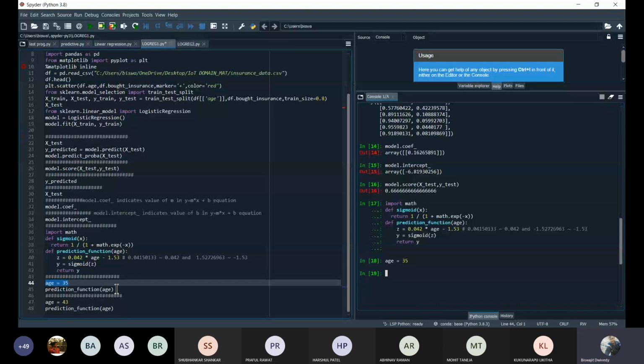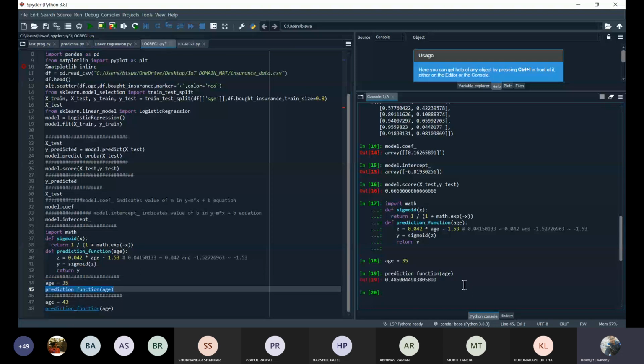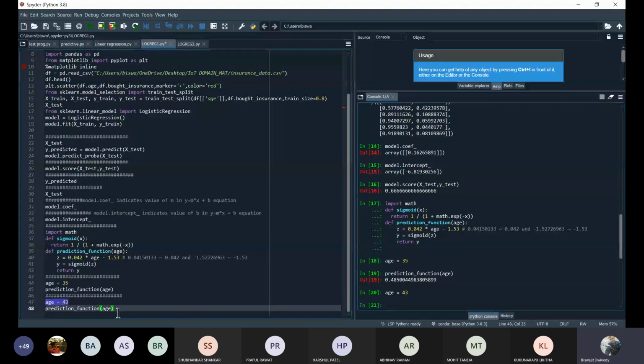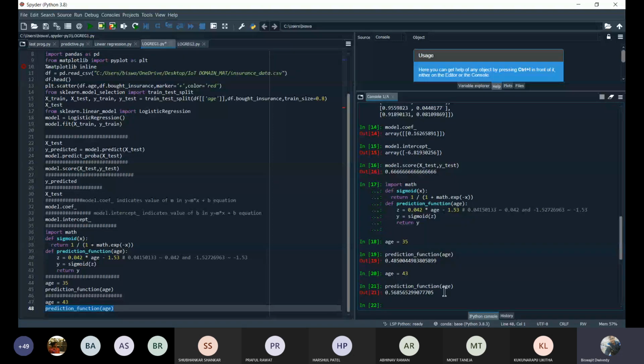Here you can see the person whose age is 35, his chance of buying the insurance is 48%. Similarly we can do this for other ages also. If I try 43 with the prediction function for age, the chance of buying insurance for the person whose age is 43 is 56%.